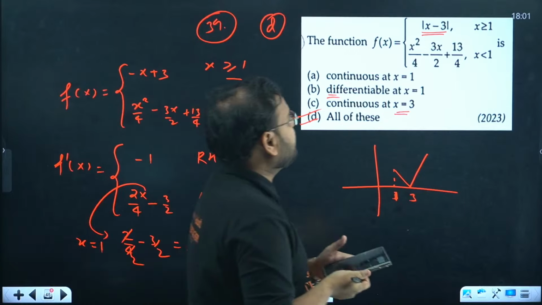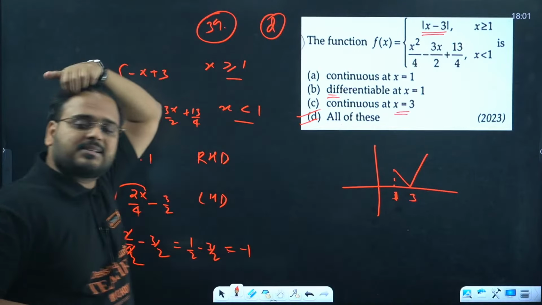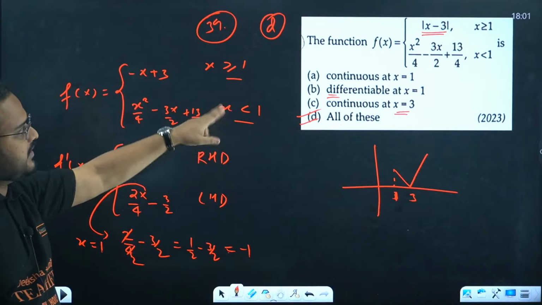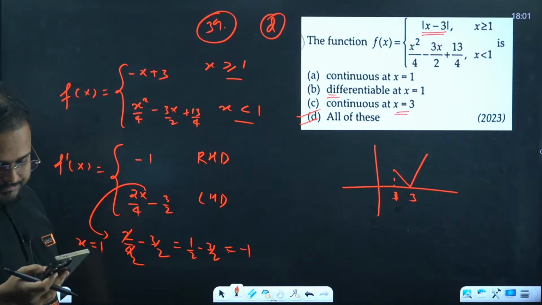If you want, you can check the limit. Check the limit value over here and limit value at 1. RHL, LHL you can find out. You'll get the answer as same. So actually the answer comes at option D. All of these. Correct.